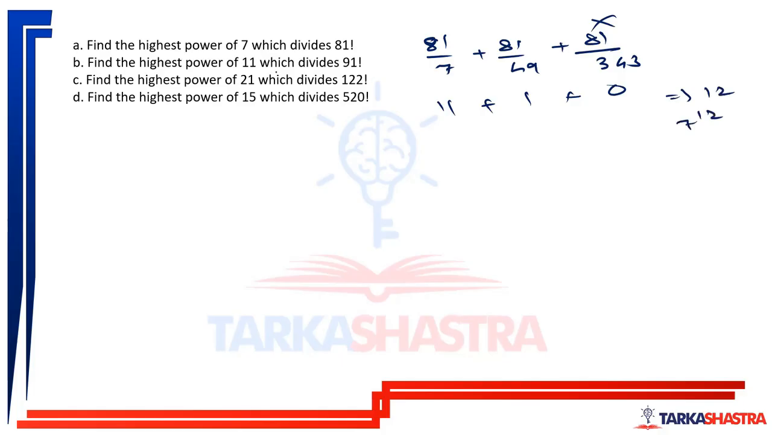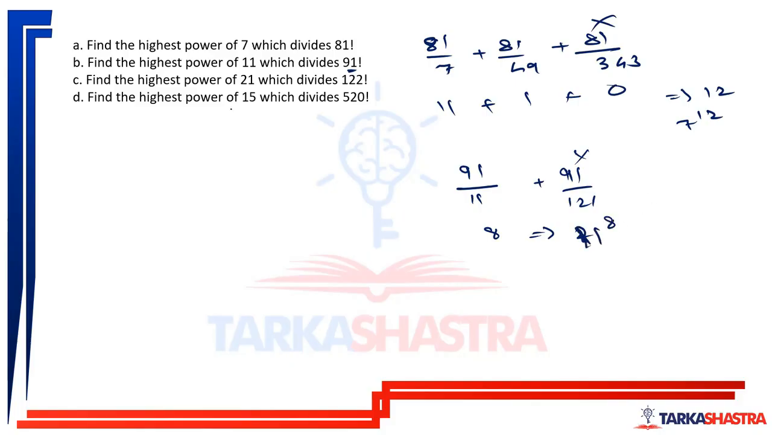Then highest power of 11 which divides 91 factorial. So 91 divided by 11, 91 divided by 121, 11 square, not possible. 91 divided by 11 is 8. So highest power of 11 is 11 to the power 8, which properly divides 91 factorial.